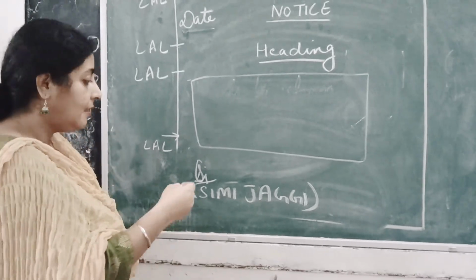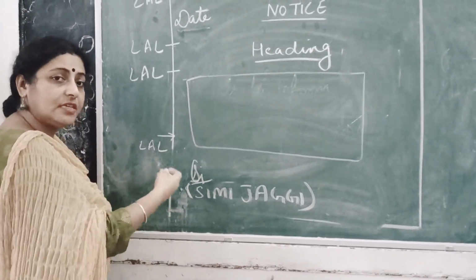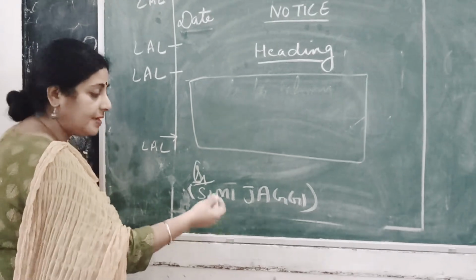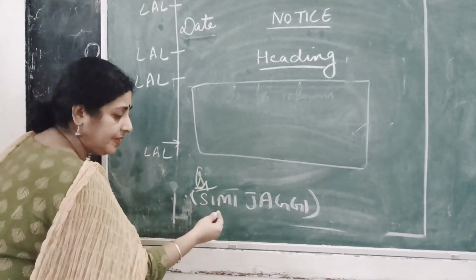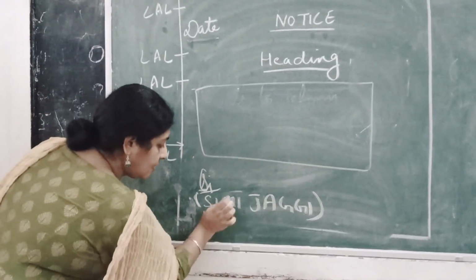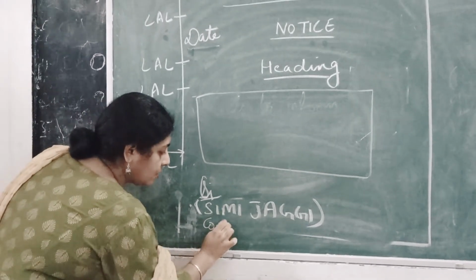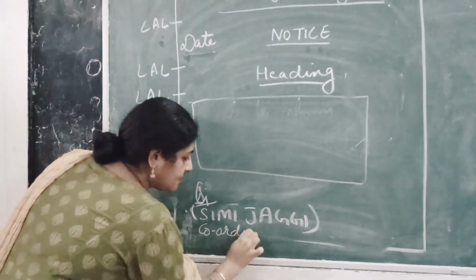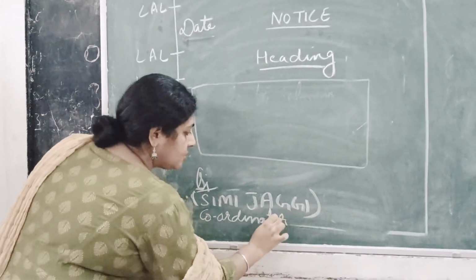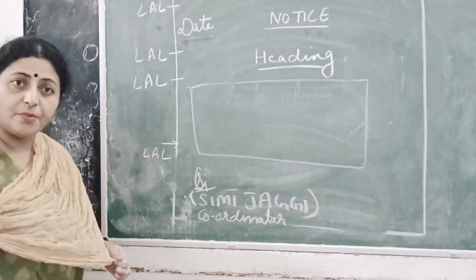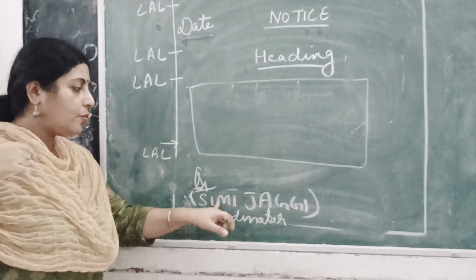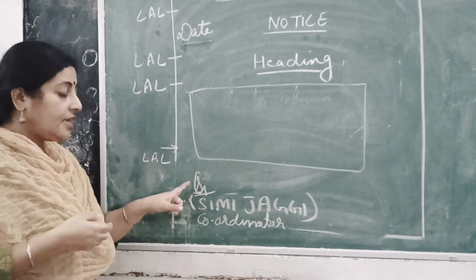I'll be writing that Sinmi Jaggi is the head of the literary department. Or simply you can write down coordinator, right? So designation is something very important for you to understand. Who is this particular person?